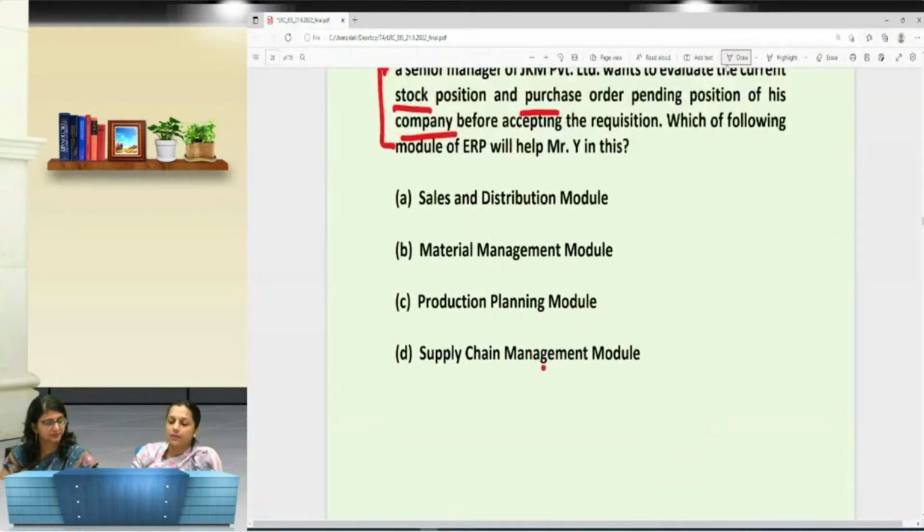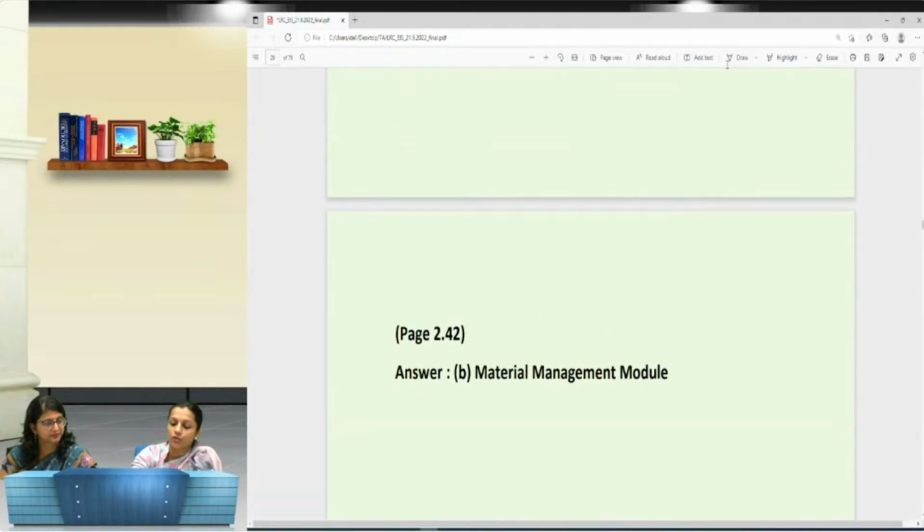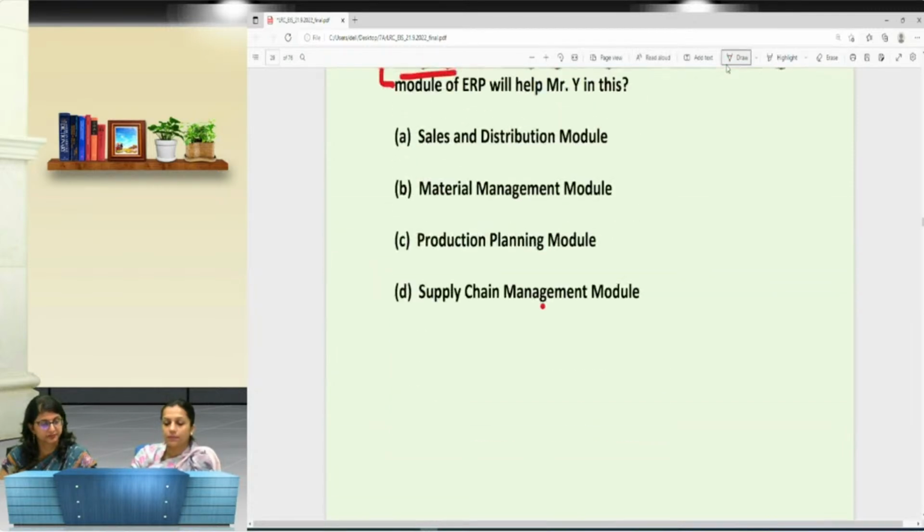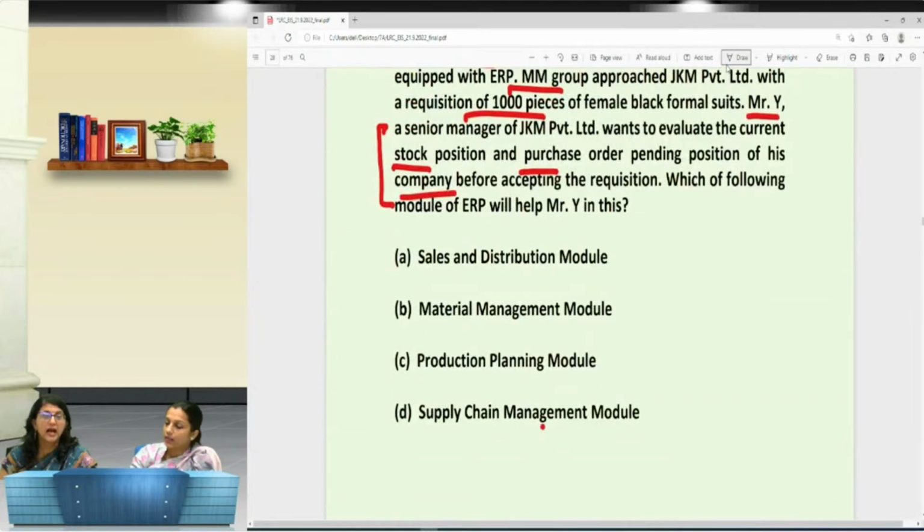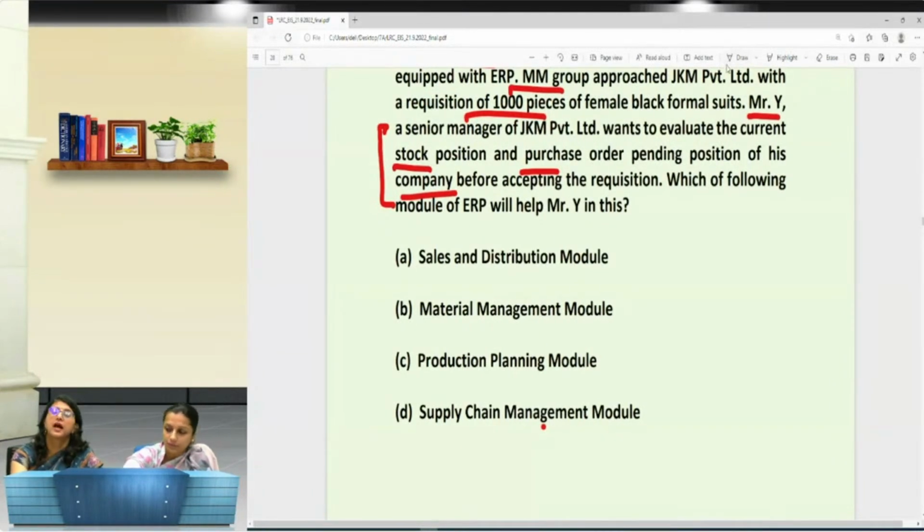All the modules are present in page 2.42 of your study material, right? Again, we take the help of this diagram, as I told you that we have taken over there. You can make your own diagrams like this. In the notes that you make, write the major takeaway, what the major thing in it is. It's not that we are showing it with the help of this; you make your own. Those are going to be your notes, and they will help you in solving these answers.